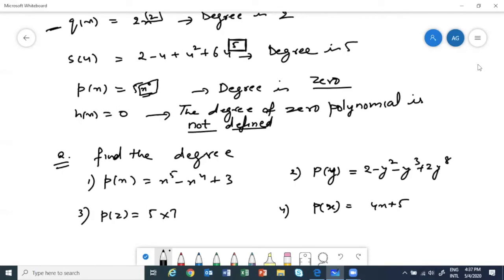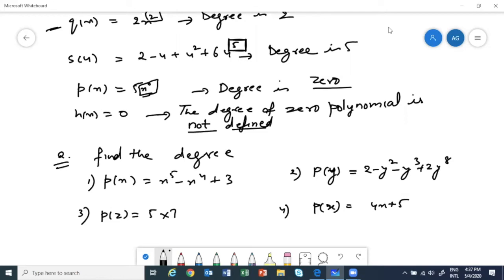First one 5, correct. Second one 8, correct. Third one, degree 0, correct. So the third one has degree 0. Fourth one, degree 0? No, wrong. Fourth one degree 1. Why?